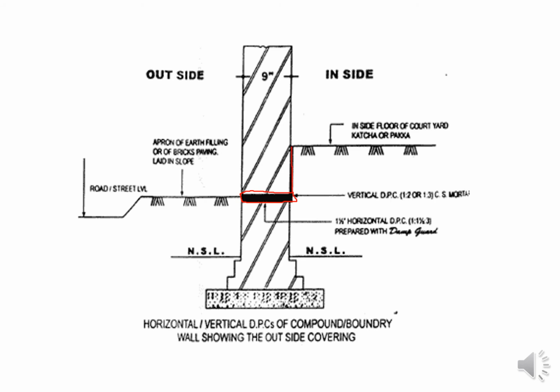If the floor level inside is a certain bit higher, you need to place this vertical DPC just to avoid water penetrating from the soil through this particular joint inside the building. This is restricted by providing this vertical DPC, and this is your horizontal DPC. The combination and all the materials that you are using, we will discuss later on.